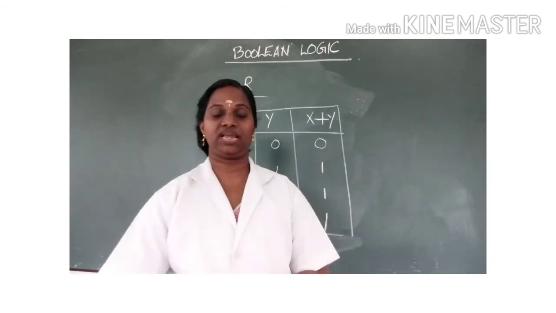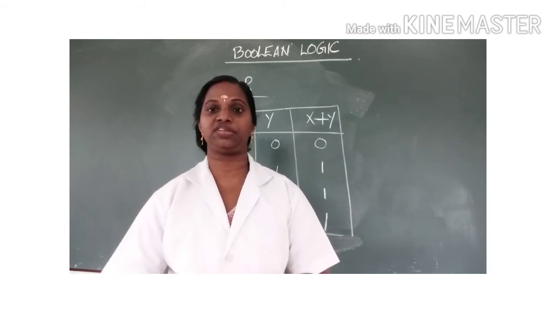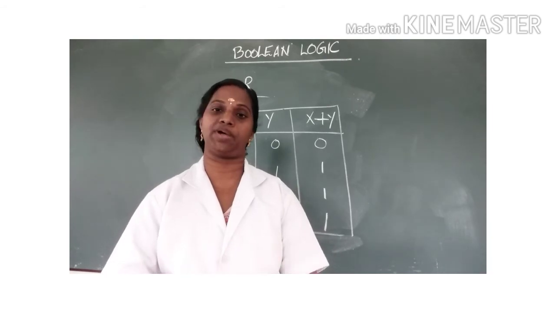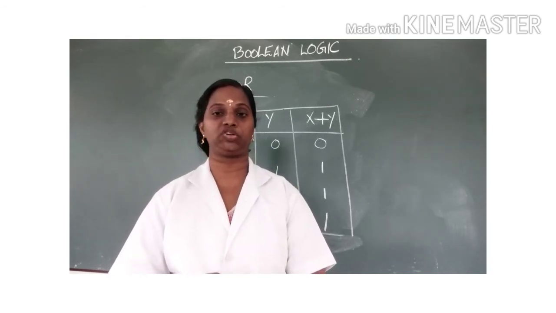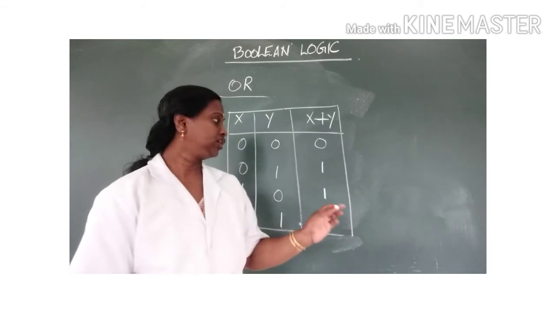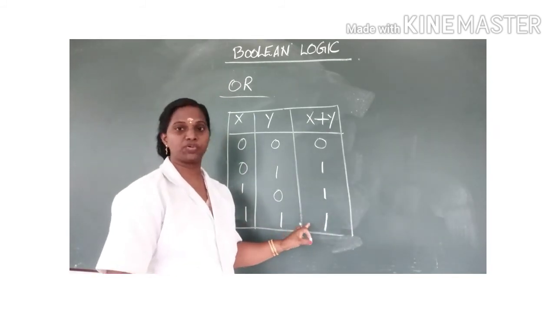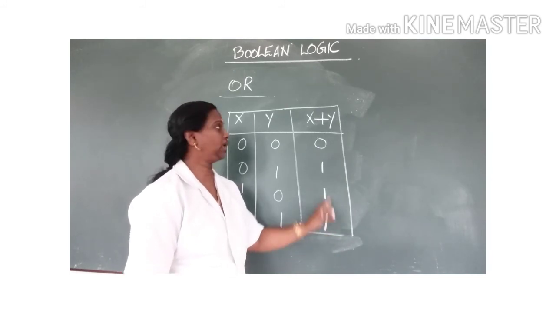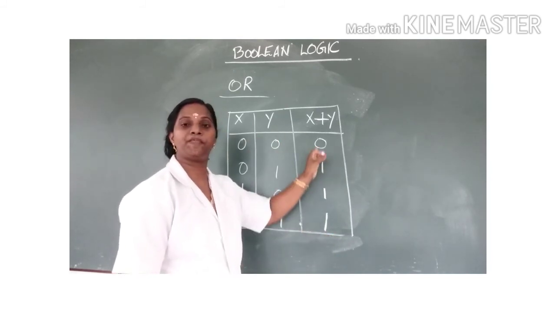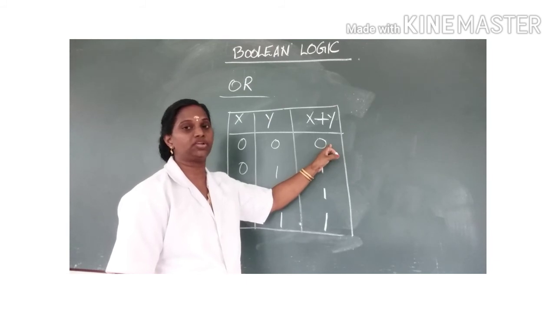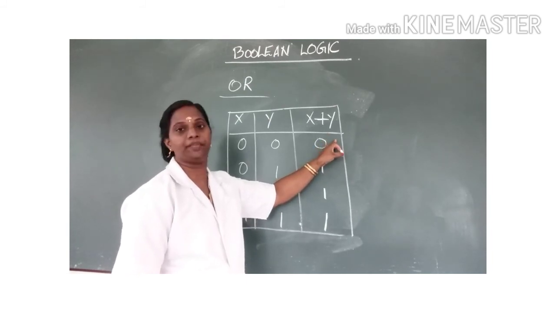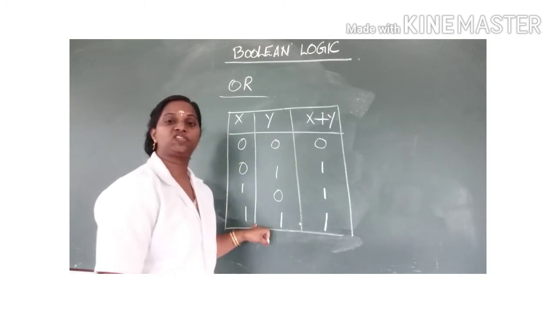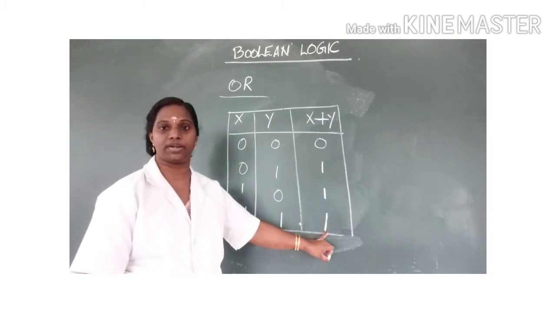See children, in binary addition, you studied that 1 plus 1 is equal to 0 and carry 1, or 1 plus 1 is equal to 10. But in the truth table, 1 plus 1 is equal to 1. These are the truth table for OR, x plus y. In the truth table, you should write 1 plus 1, or x or y, is equal to 1.